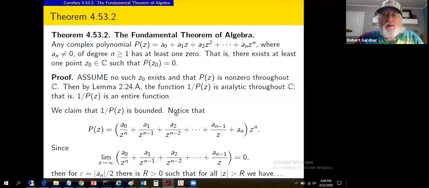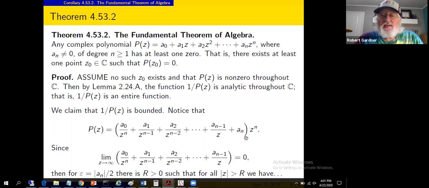Okay, so we're going in the next few lines for getting a bound on 1 over p of z. We're going to take p of z, treat it like this, at least for z non-zero, a0 over z to the n, a1 over z to the n minus 1, up through a sub n. If you take the z to the n and distribute it back, you get cancellation, and that will produce the polynomial. So we've written it as a product of two things. The idea is I can get a bound on one of the things and, in a sense, get a bound on the other thing. And that's how we're going to produce boundedness of the polynomial.